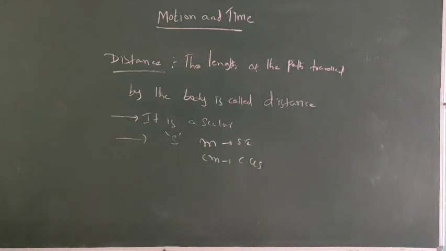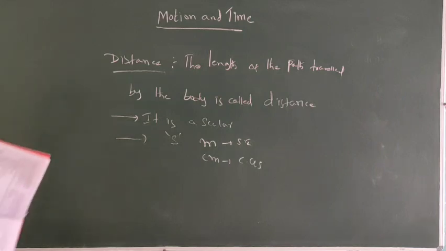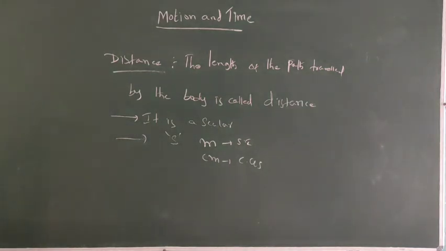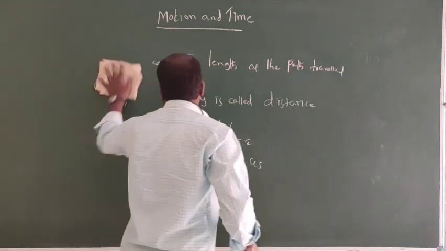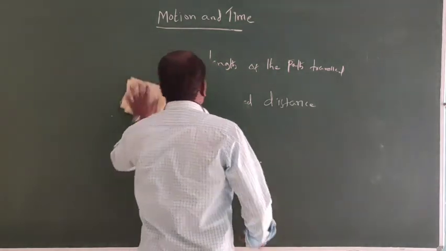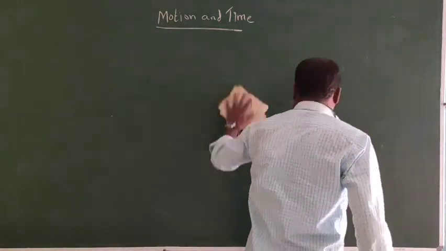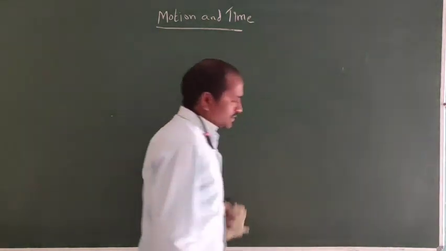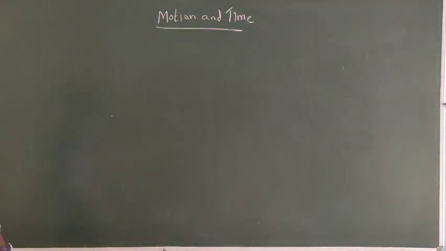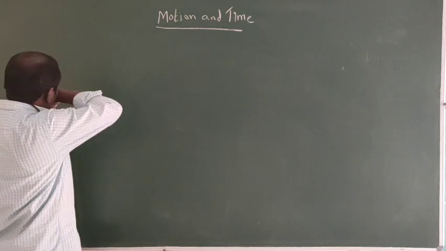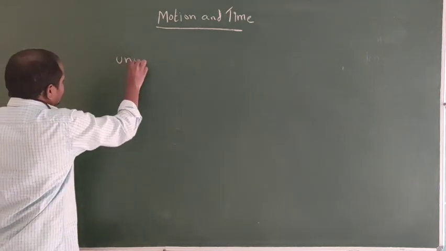Next one, uniform motion. If a body covers equal distance in equal intervals of time, it is called uniform motion, or uniform speed.